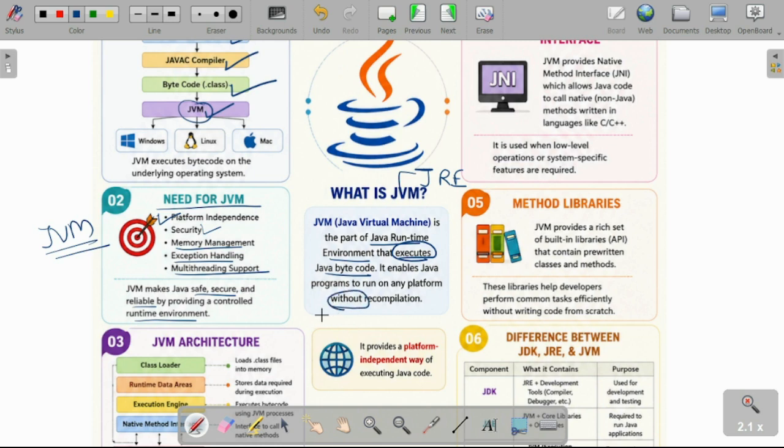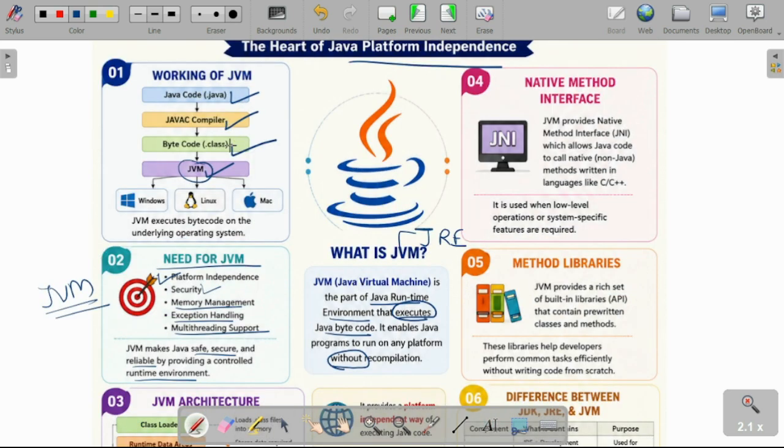So once you have compiled your code and converted your Java file into bytecode format, into .class format, if you move that file from one OS to another OS, you don't have to compile this program again. If the program is modified later, then it is necessary to compile it again. But if you don't modify whatever code you have written, then there is no need to compile again. You can run that bytecode on a different virtual machine.